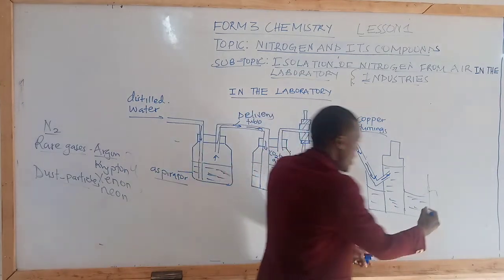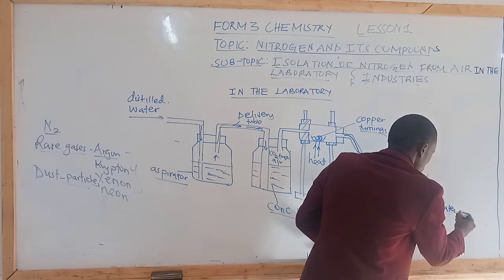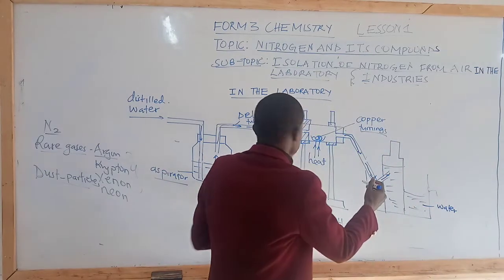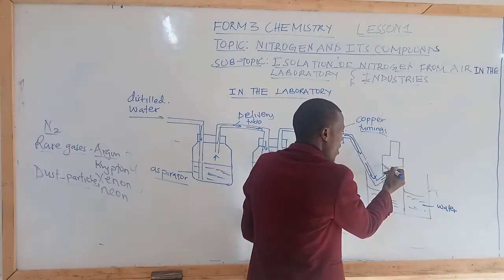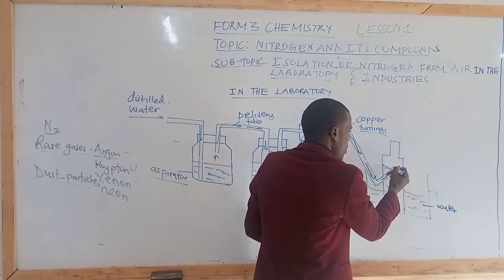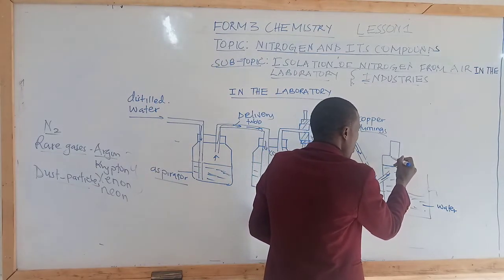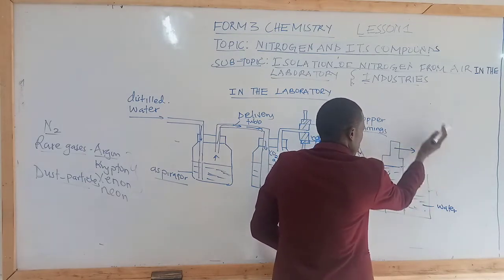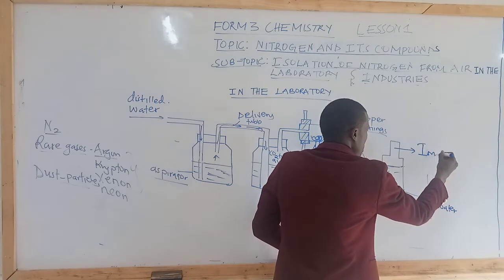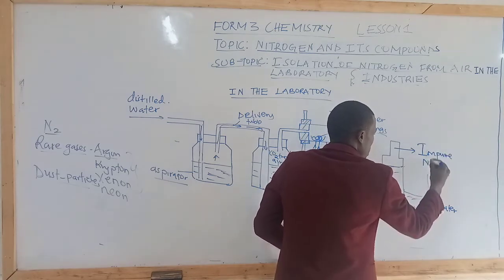And we have water in this case. And the two gases are collected over water. We have the level of water being this part, and we collect now the gases here. So we can call it impure nitrogen gas.